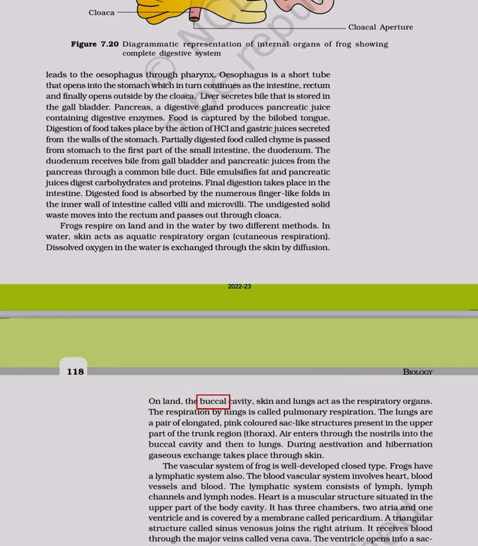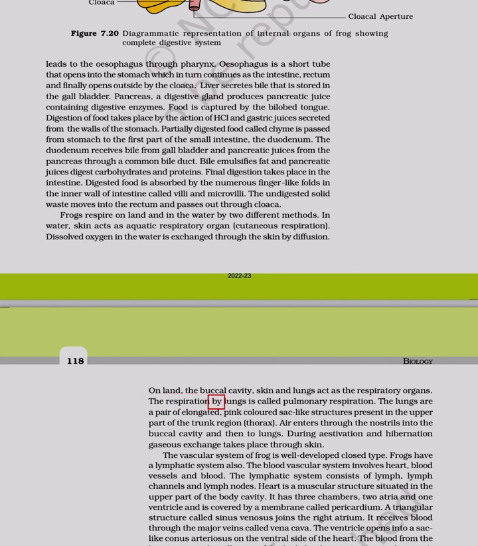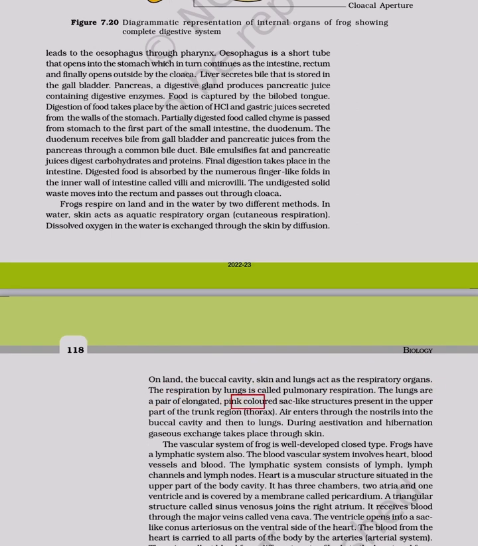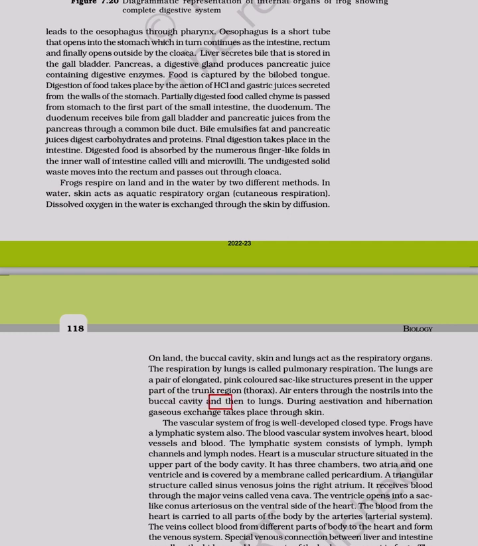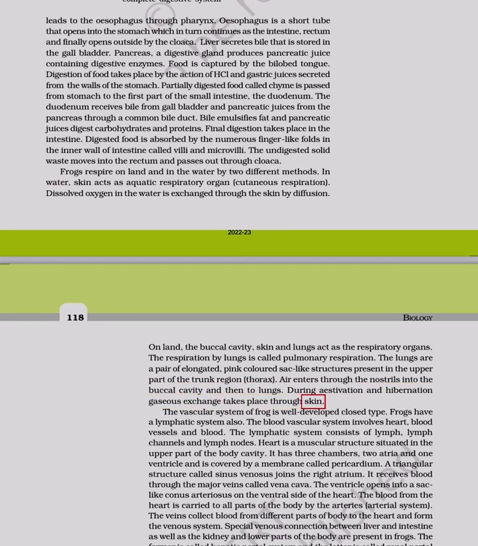On land, the buccal cavity, skin and lungs act as the respiratory organs. The respiration by lungs is called pulmonary respiration. The lungs are a pair of elongated, pink-colored sac-like structures present in the upper part of the trunk region (thorax). Air enters through the nostrils into the buccal cavity and then to lungs. During estivation and hibernation, gaseous exchange takes place through skin.